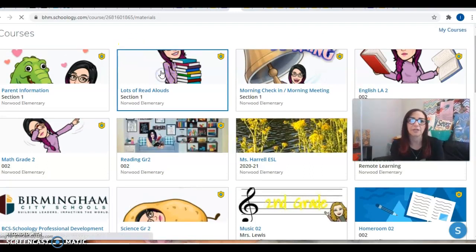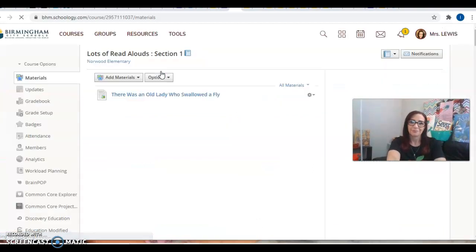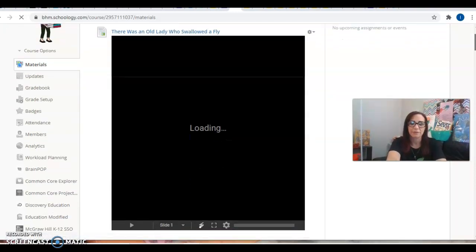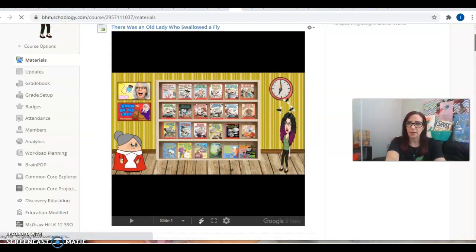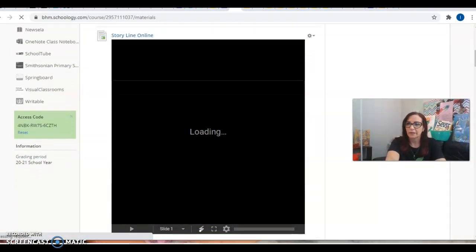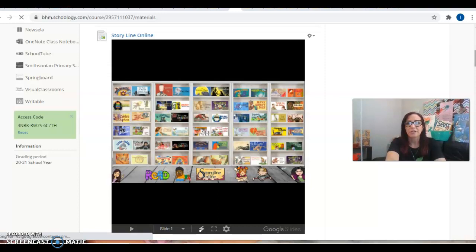So under Lots of Read Alouds, if you click on that, it will take you to many different libraries with a variety of books. Like the first one, if it ever comes up, we'll have all the books with There Was an Old Lady Who Swallowed a Fly. This takes you to Storyline Online. That is celebrities reading stories to children.